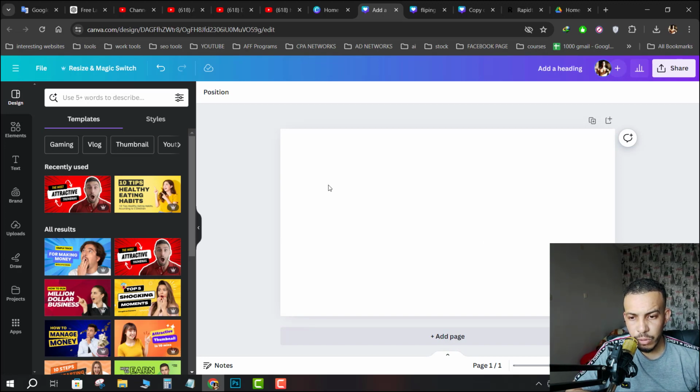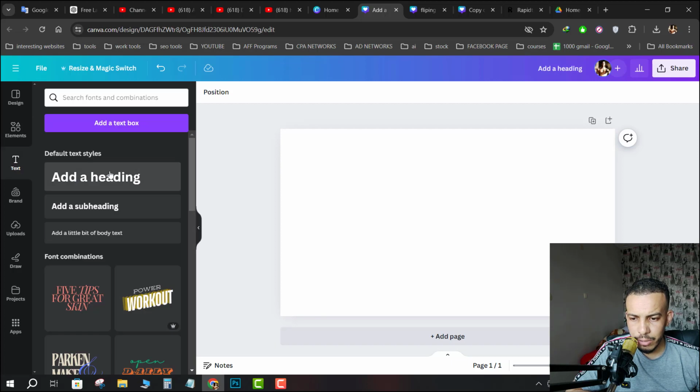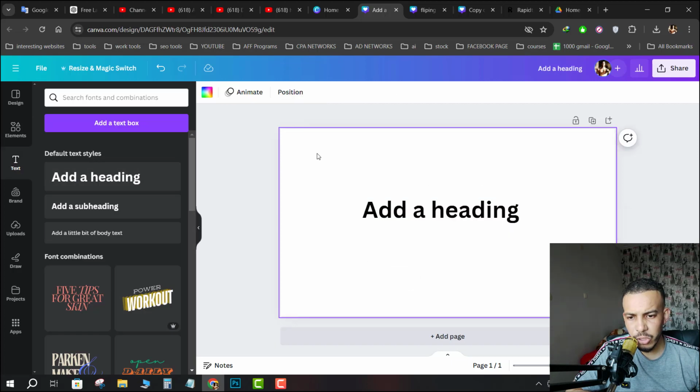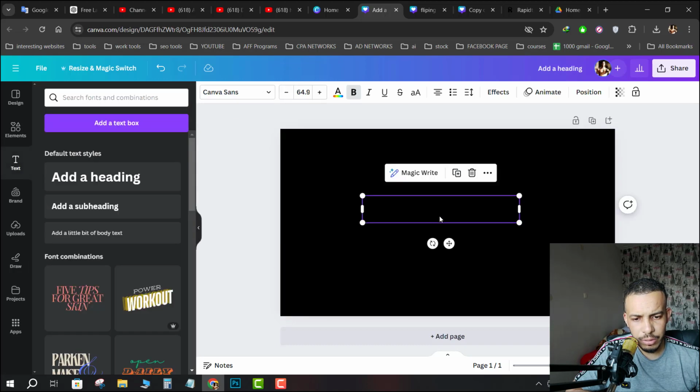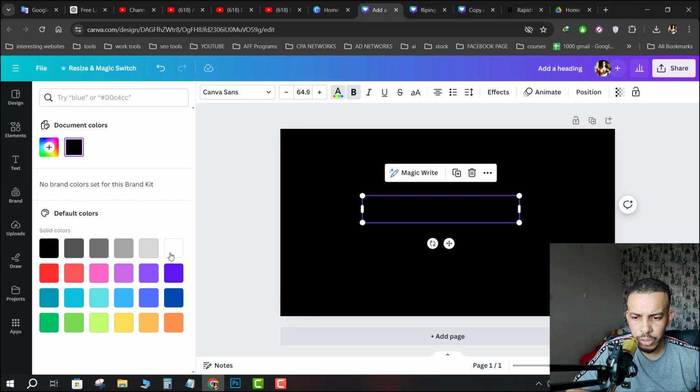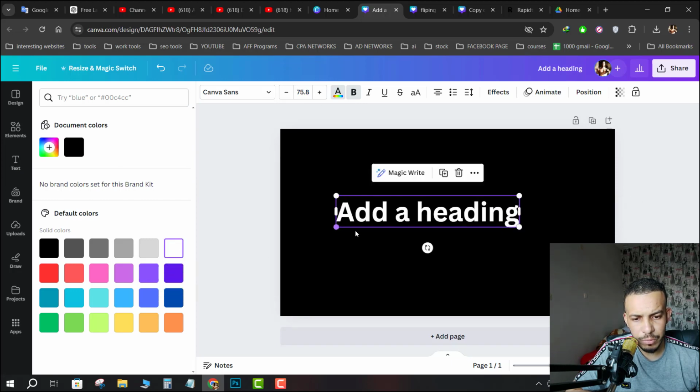So first of all, log in into your Canva account. Then let's add text. So this is our text. Let's change the background, say black. And let's change the color of our font to, let's say, white, just for example.